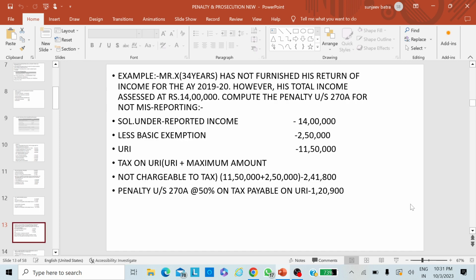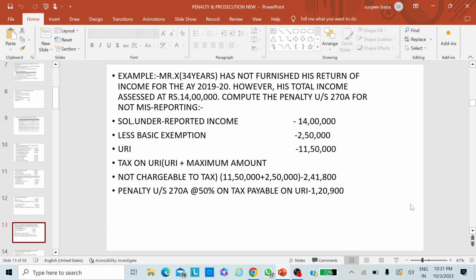Next example, Mr. X, 34 years, has not furnished his return of income for the AY 2019-20. However, his total income is assessed at rupees 14 lakhs. Compute the penalty. So this example asks us to compute the penalty. Now I am not going to tell you how the penalty shall be imposed, or at what rate. We are only going to discuss what the underreporting income is in that case.